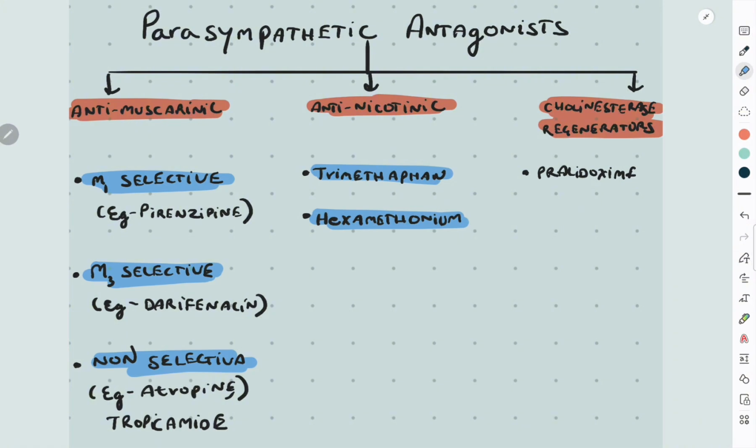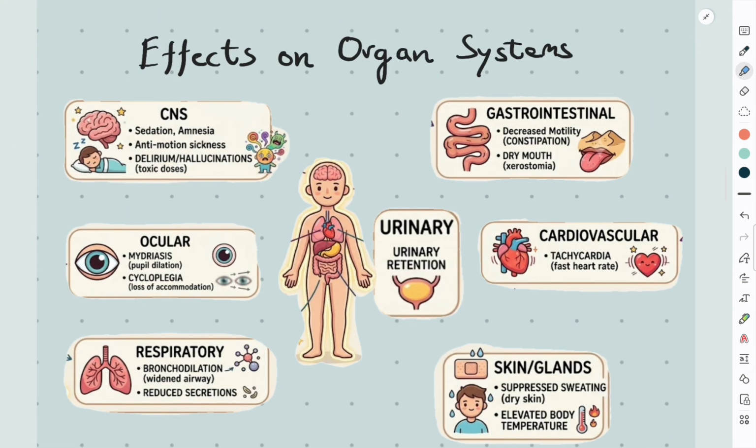Acetylcholinesterase regenerators include pralidoxime. Blockade of receptors in the central nervous system causes sedation and acts against motion sickness. In the eyes, this causes mydriasis and cycloplegia. In the bronchi, this causes bronchodilation. In the GIT, it causes slowed peristalsis and reduced salivation. In the urinary bladder, it causes relaxation and urinary retention. In the heart, it causes tachycardia. In the glands, it causes a reduction in lacrimation, salivation, and sweating, as well as a decrease in gastric secretions. Blockade of muscarinic receptors has no effect on blood vessels and skeletal muscles.